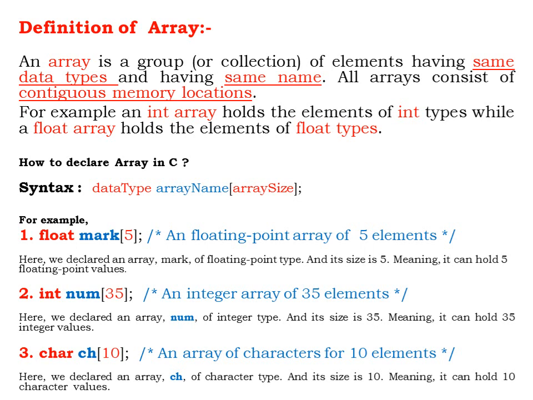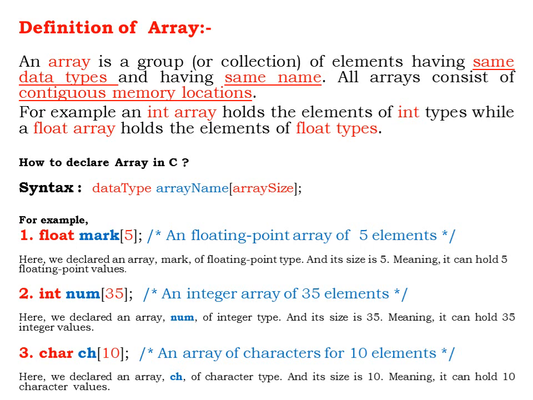So I can store at the max 5 elements inside the array. At the max 5, I can store less than that. I can store 3, I can store 4, I can store 2, but I cannot store elements beyond 5. So I cannot store 6, 7, 8 or 10 elements when I have declared size as 5. So here we declared an array mark of floating point type and its size is 5, meaning it can hold 5 floating point values.